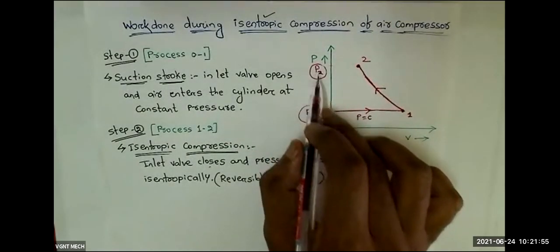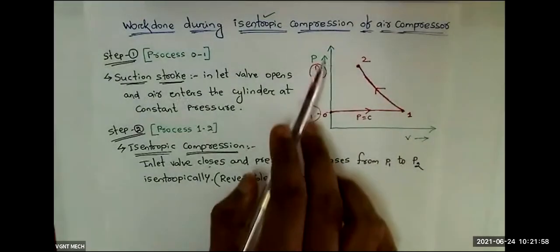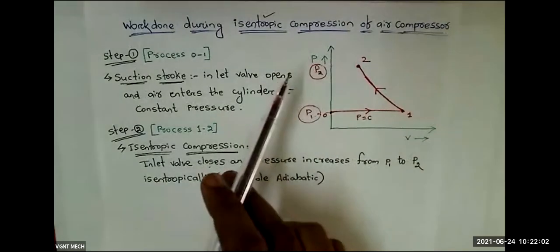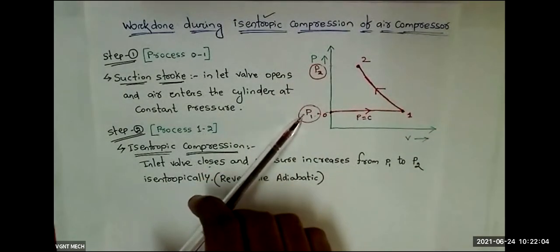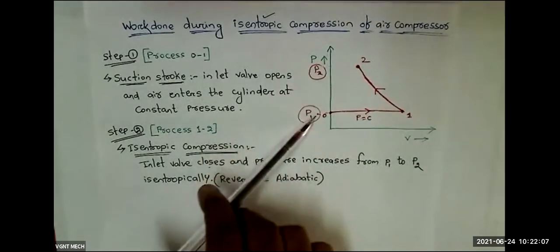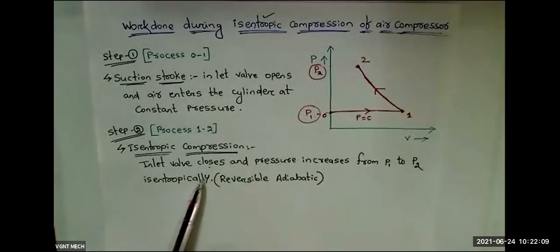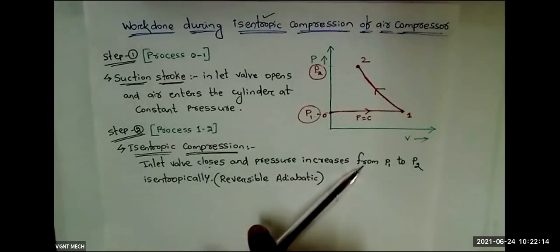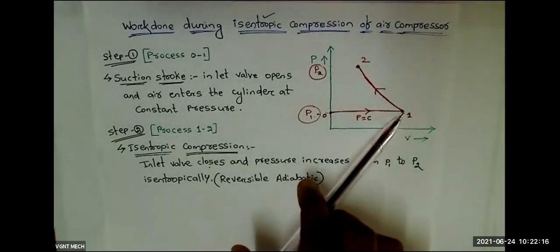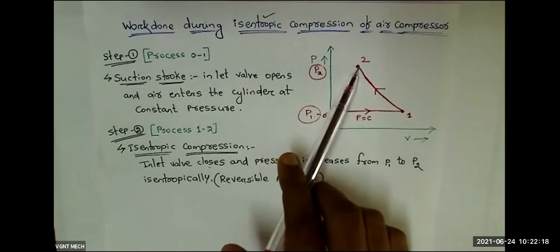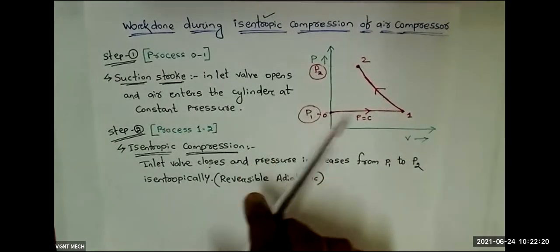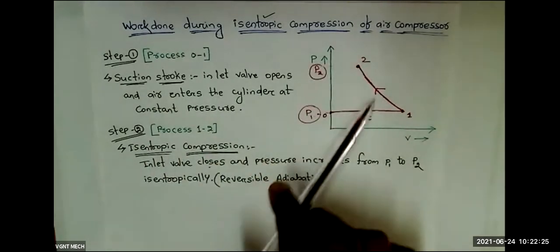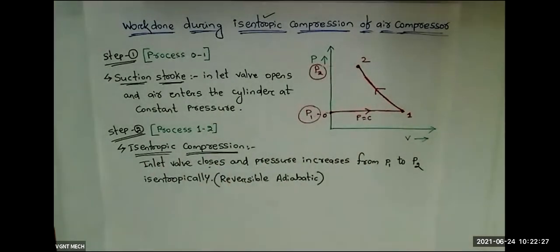P2 is greater than P1, because this is the pressure axis, and if you go upward, pressure gradually increases. So that's why I have written here that the inlet valve will close and pressure increases from P1 to P2. At this point the pressure is P1, and at this point we get the pressure P2. So pressure increases from P1 to P2 during this isentropic compression process or reversible adiabatic process.